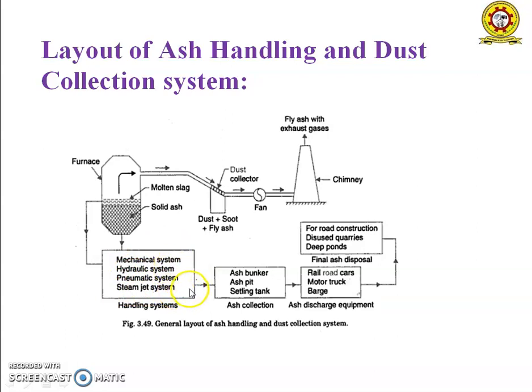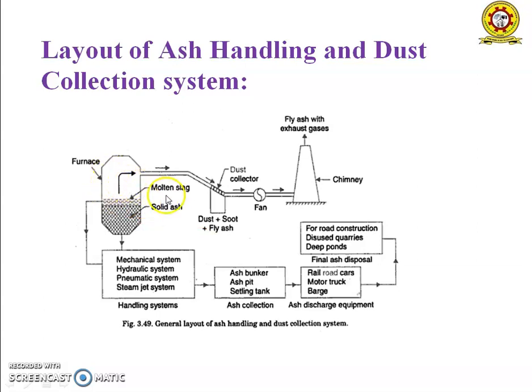From this, the ash is collected in ash bunkers, ash pits or settling tanks. The ash can be transported using railroad cars, motor trucks and barges, and from there it is used for recycling in road construction, disused quarries, deep ponds and brick manufacturing. This is the final disposal method.